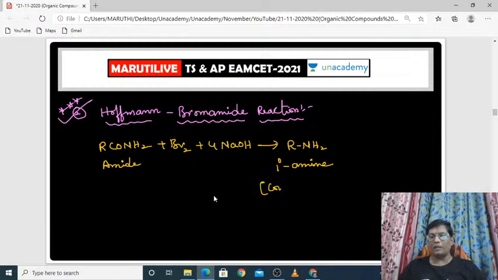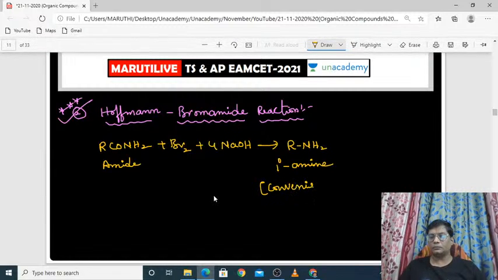So it is a very convenient method to prepare primary amines by this Hoffman bromamide reaction. So if it is asked in EAMCET, Hoffman bromamide reaction is a very convenient method for the preparation of which amines, what do we write? It is a very convenient method for the preparation of primary amines.